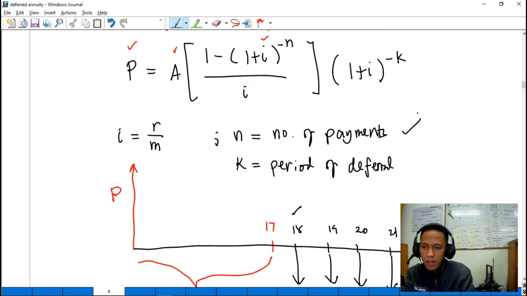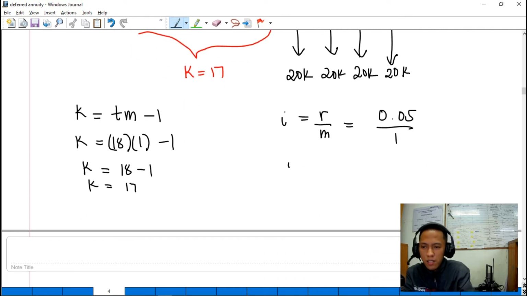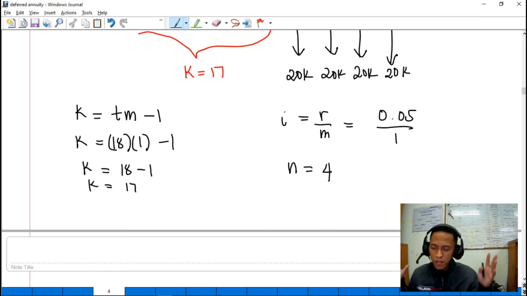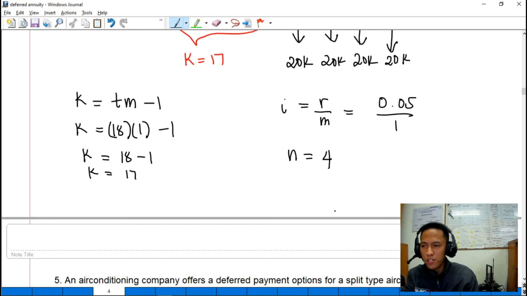So how many times nag-withdraw siya ng 20K? We have here 1, 2, 3, 4. So 4 years. So therefore, N is equal to 4. We have all those values. Substitute na lang sa formula. Okay, write lang natin guys yung formula.